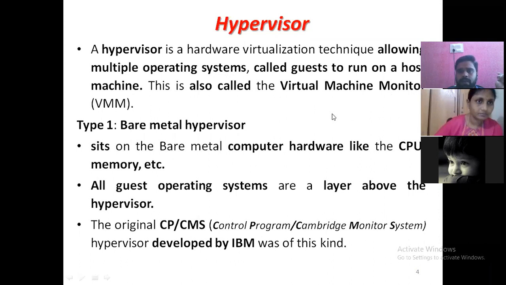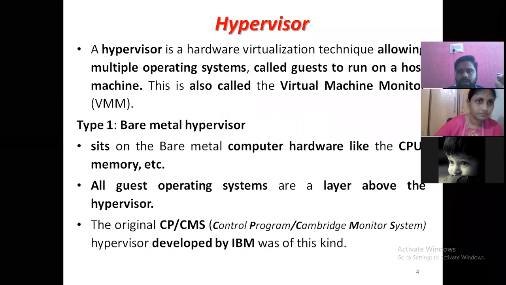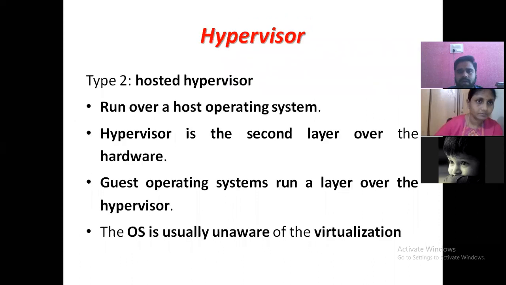In that, there are two types of hypervisors. One is the bare metal hypervisor, and the second one is the hosted hypervisor. These two are the types of hypervisors. We are going to discuss these things in the next class.